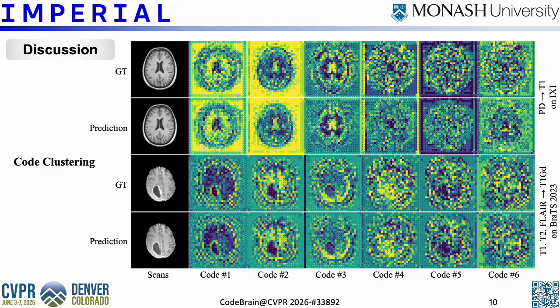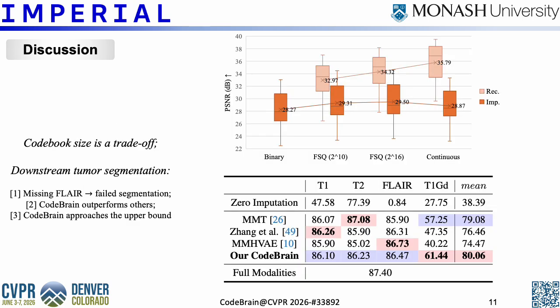We further visualize the learned quantized code maps. Interestingly, the codes show clear clustering patterns, even without explicit clustering regularization. These clusters are spatially aligned with coarse anatomical structures in the brain. Moreover, the predicted codes are close to the ground truth codes, showing that Stage 2 can effectively look up the full-stack representation from incomplete inputs. We also study the effect of different condition designs. Binary conditions are too coarse, while continuous conditions are too difficult to predict. In contrast, discrete codes provide a good trade-off between expressiveness and predictability.